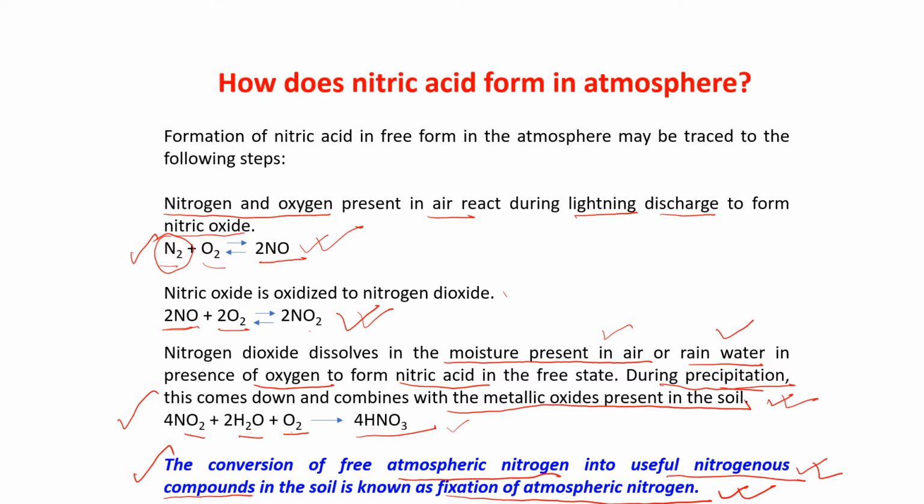Nitrogen fixation is the formation of useful nitrogenous compounds when the free atmospheric nitrogen comes down and combines with the metallic oxide present in the soil. It is forming useful nitrogenous compounds, and that is known as nitrogen fixation. But if it is asked to write the equations of that, then you have to write all these three equations, this one and this one and this one.